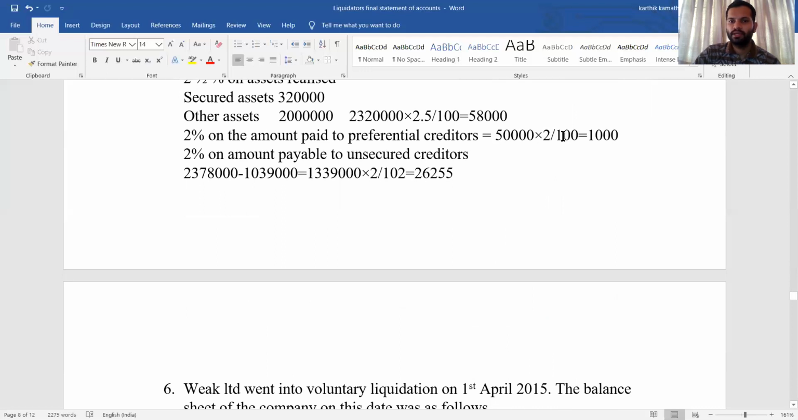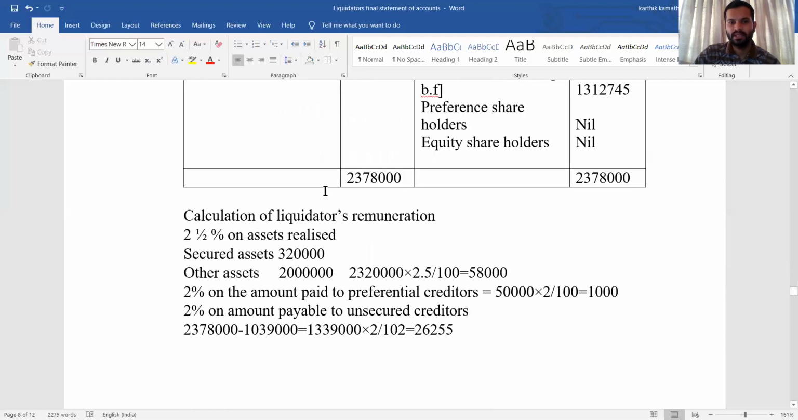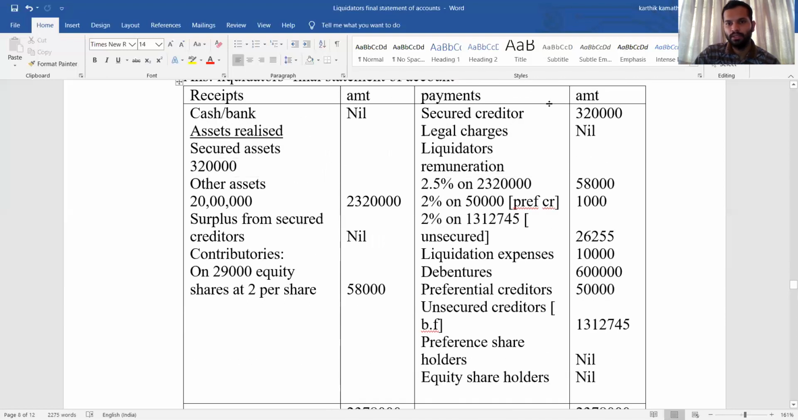Why is it not 2 by 102? Because that rule is applicable only to the payment of the amount to the unsecured creditor, not to the preferential creditor. That amount is 1,000. 2% on the amount paid to the preferential creditor is 1,000. Then 2% on the amount payable to the unsecured creditor. Receipt minus payment side. So the receipt side total is 23,78,000, minus all the adjustments.